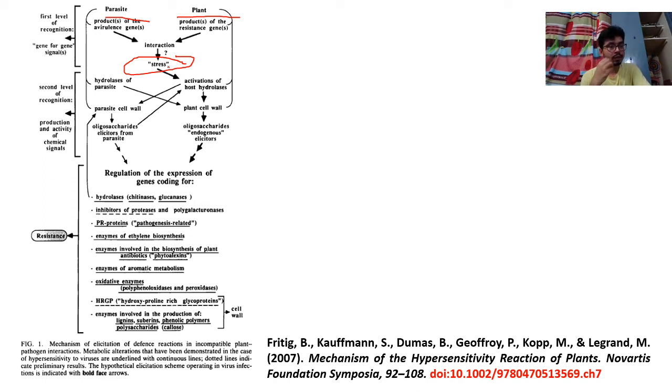After this is the biochemical relationship. So plant cell wall, parasite cell wall, all these interactions are for what?